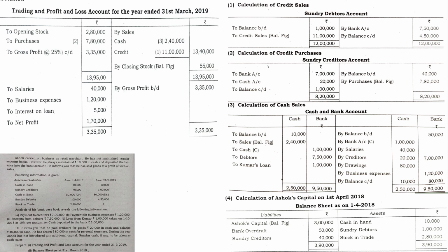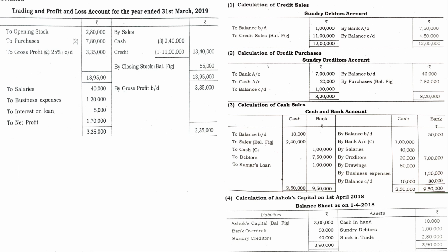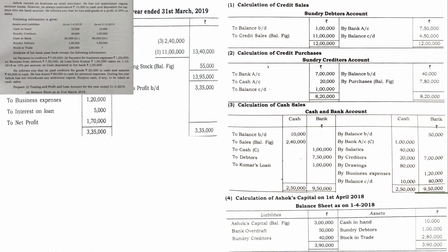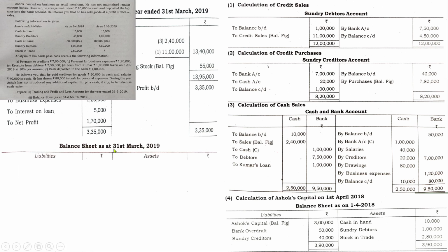Now let us prepare the statement, balance sheet as on the closing date. Liabilities and assets. You can begin with any order. You can either go through all the details given in the question, or you can go through all the accounts or ledger accounts you have prepared. In any order you can follow.